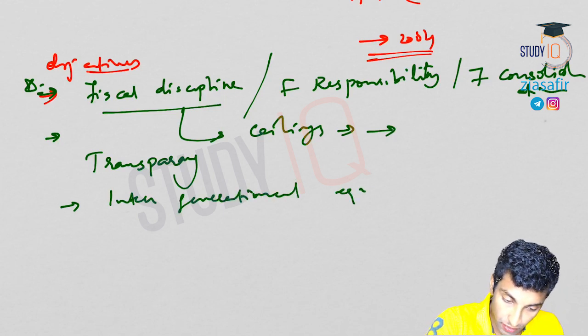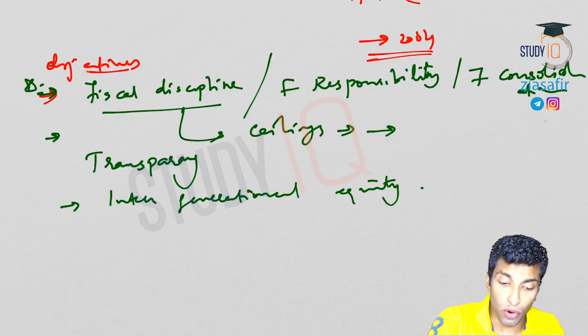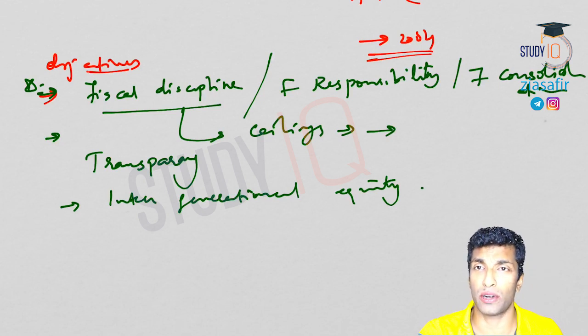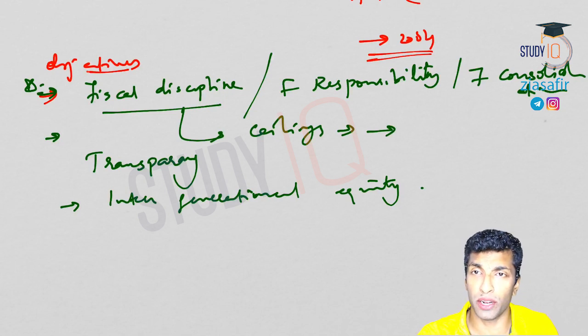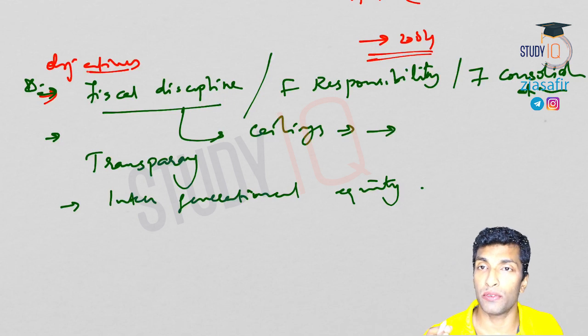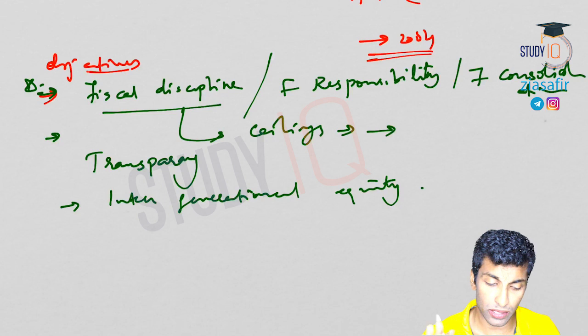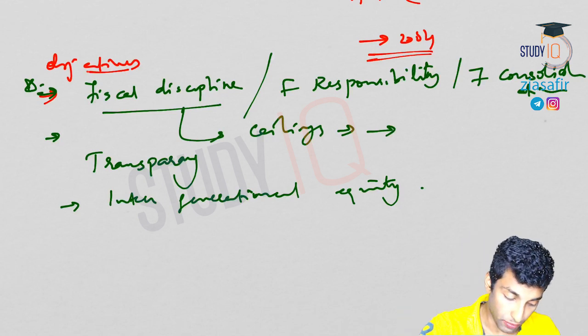So intergenerational equity. If you borrow more, fiscal deficit is nothing but borrowings or liabilities. If your fiscal deficit is high, that shows borrowings are high. If your borrowings are so high, your interest burden will be so high. So it will actually affect the future generation. Okay, so that should be tackled. So you manage your fiscal policies. For that you need to have proper fiscal discipline, and that is the most important objective of this act. So all these are transparency, intergenerational equity.